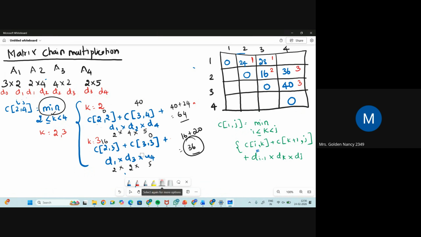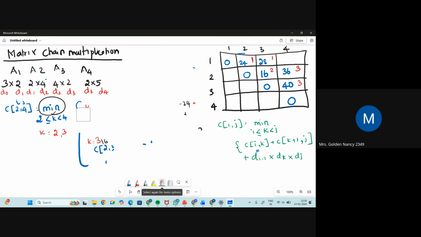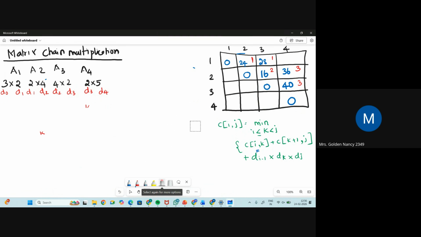Now we are left with only one box, that is 1 cross 4. Our aim is to find 1 cross 4 only. I'll tell you why. I'll solve that 1 cross 4 also. C of 1 comma 4.